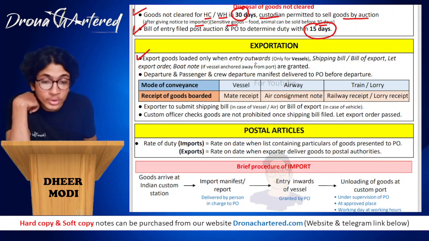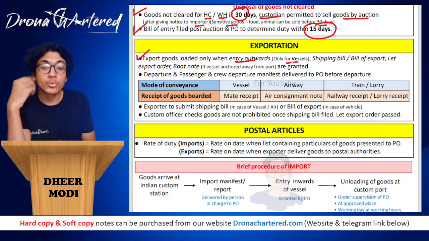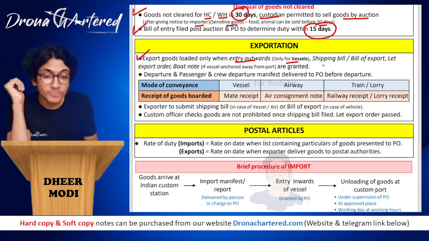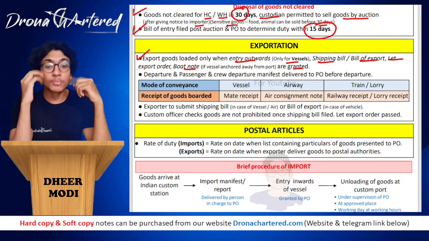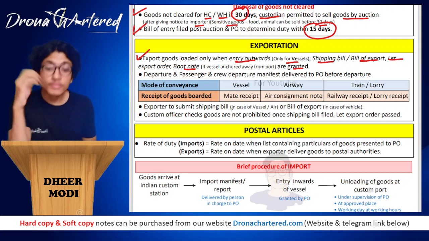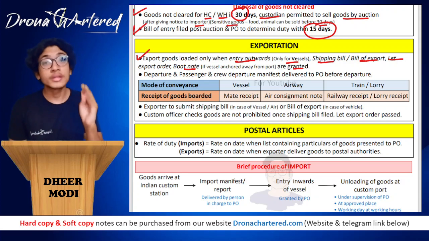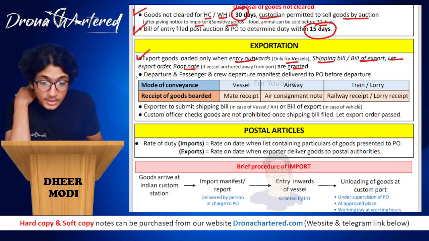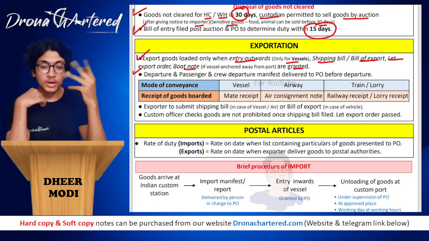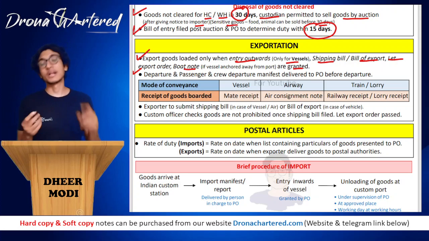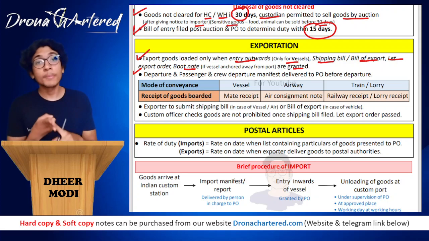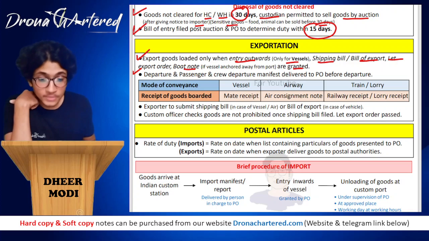Export goods are loaded only when entry outward has been given for vessels, or shipping bill of export, let export order, or port note for vessels anchored away from the port, are granted. So your export goods will be loaded only after these particular documents have been given. Departure and passenger crew departure manifest. Remember, we did a manifest above also, so this is the same. This has to be delivered to the PO before departure. That means what all goods are on my ship and who all the passengers and people are on my ship.